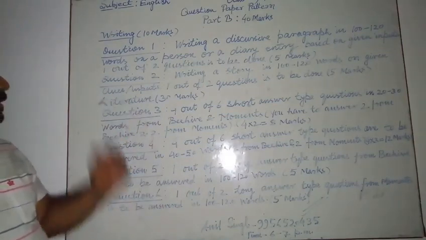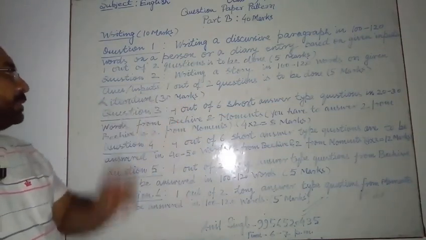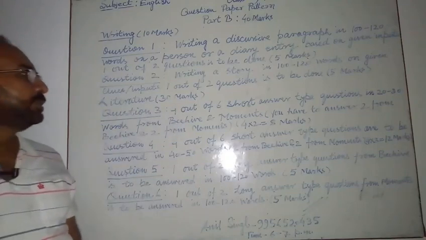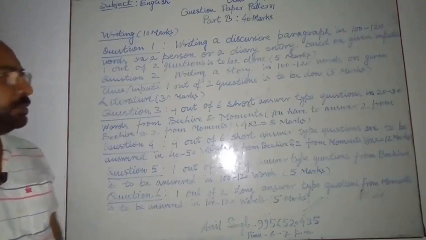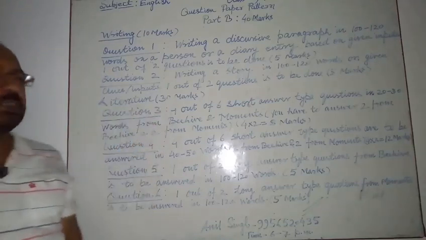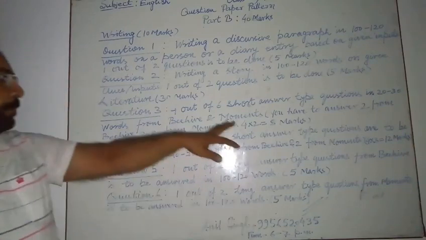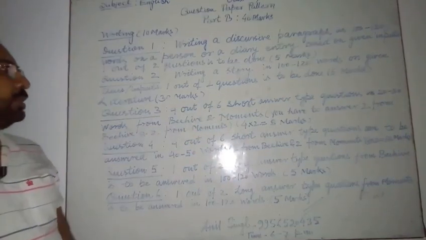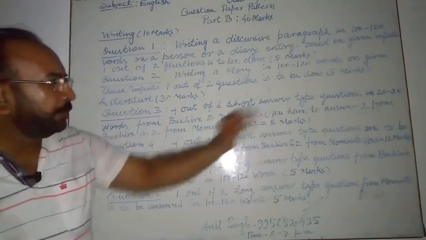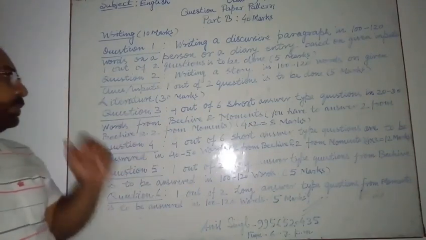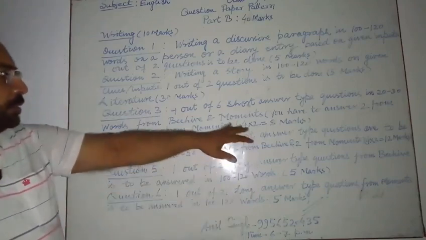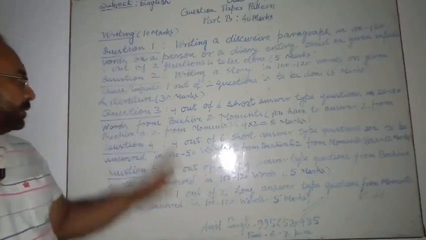Now we will move to the literature section. 30 marks are there. So question number 3, 4 out of 6 short answer type questions in 20 to 30 words you have to answer from Beehive and Moments, both of your textbooks. You have to answer 4 out of 6 questions, but you have to answer 2 from Beehive and 2 from Moments. And 2 marks for each question are there. 4 into 2, 8 marks.